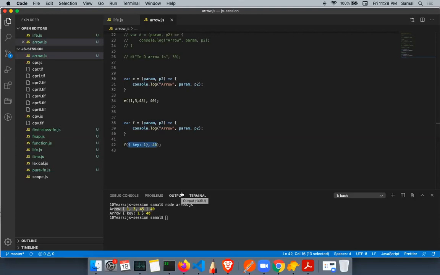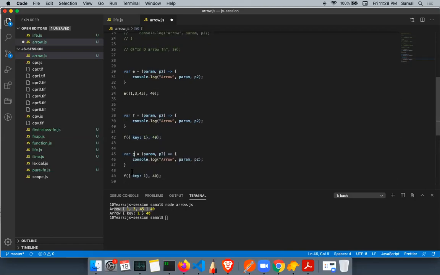The way I'm passing this parameter, what do we call this? Inline parameter. Inline parameter, right? Okay. So again I'll just go and copy this and let's say change this to G.